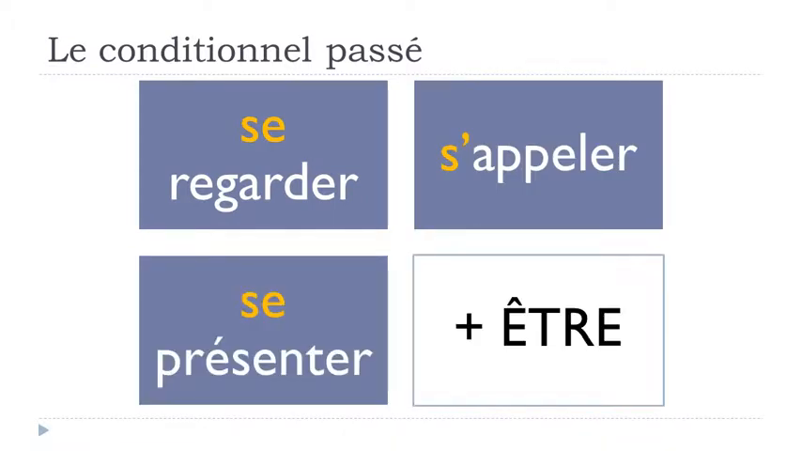So they will use être for this conditionnel passé form, but then, well, they are exactly the same verbs, you know, as we saw for the passé composé, so it is always the same rule. Okay, so se regarder, s'appeler, se présenter. So all the reflexive verbs will require être at the conditionnel passé.